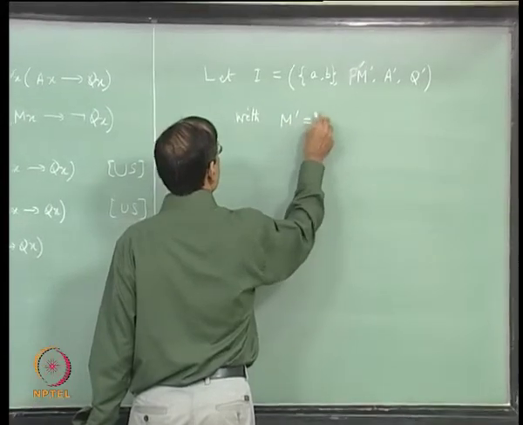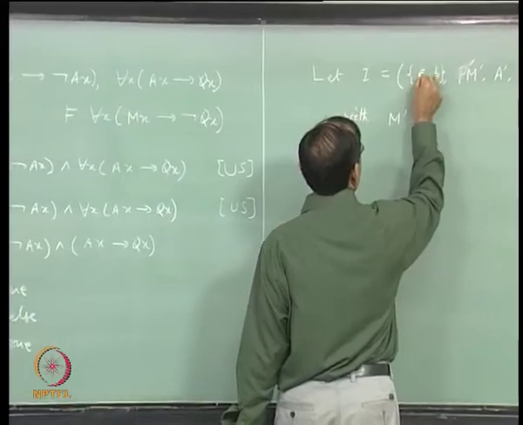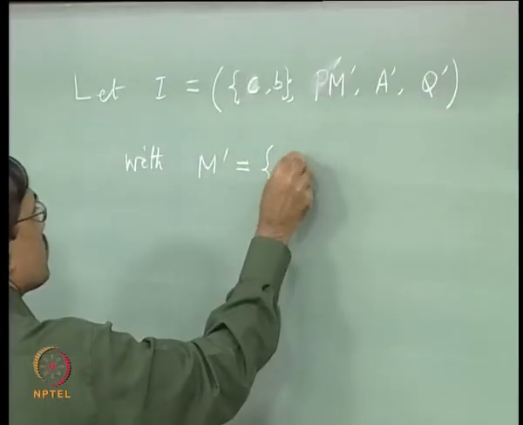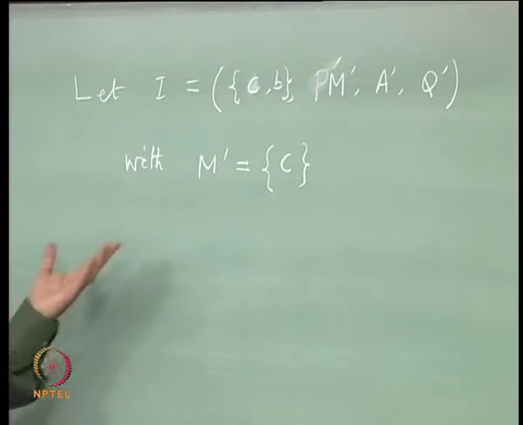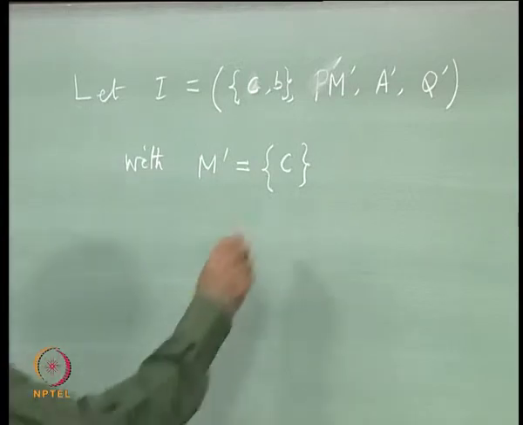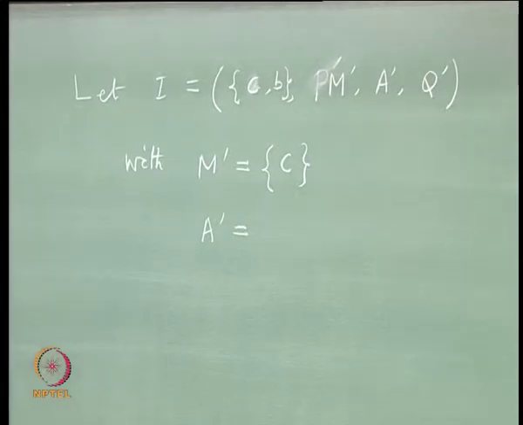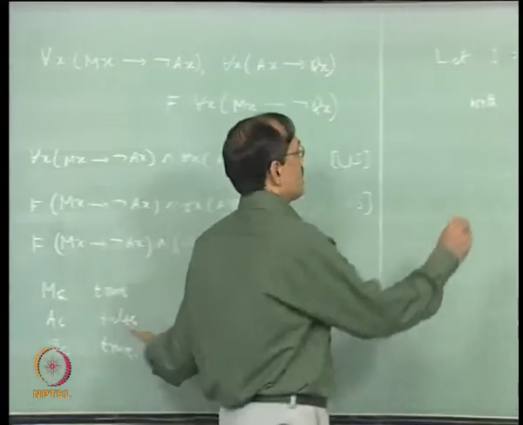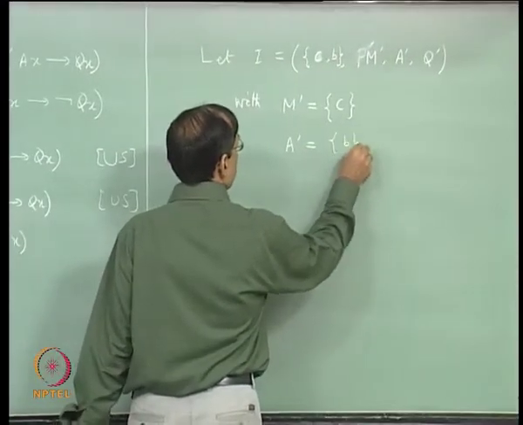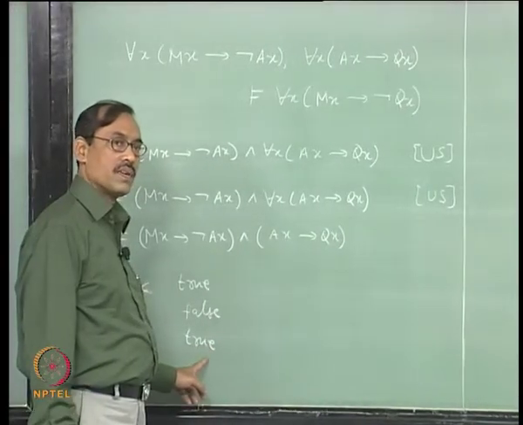So, with this we take M prime, M prime at C should be true, okay, we have C here and B let us say. So, I should take C only, it is a unary relation, it is a subset of the domain D, right. So, I take only this subset C and then I take A prime at C should be false. So, C should not belong to A prime, right. So, I take only B. Now, Q C should be true, right.